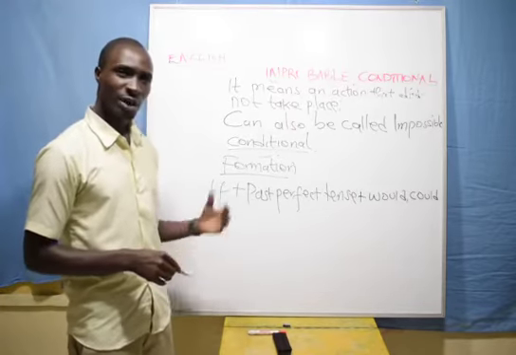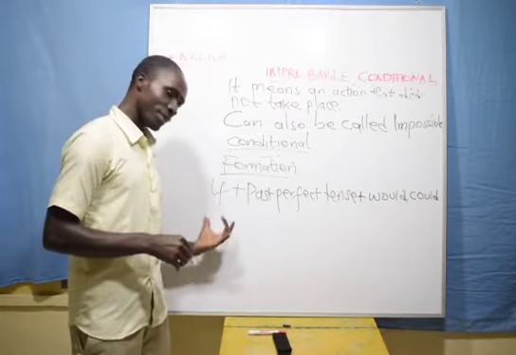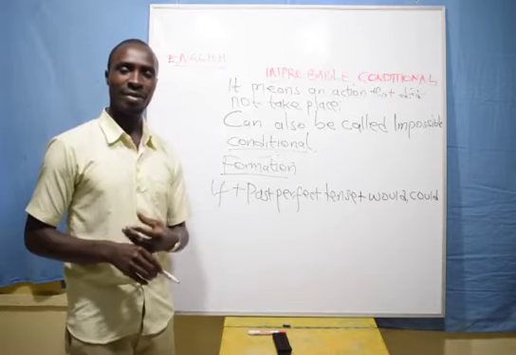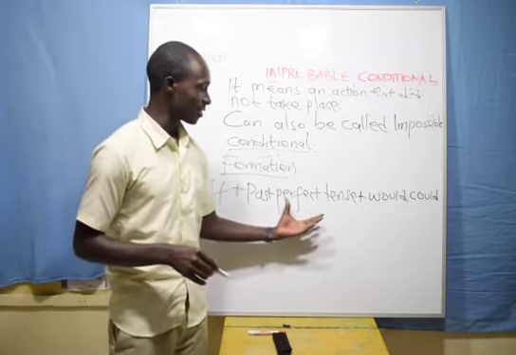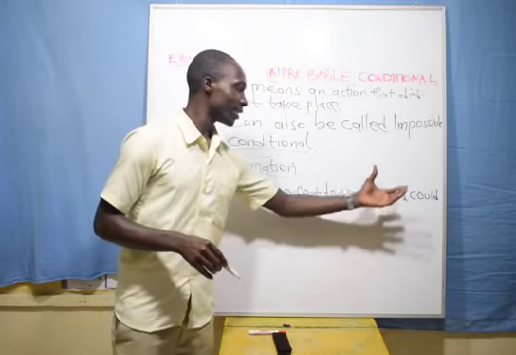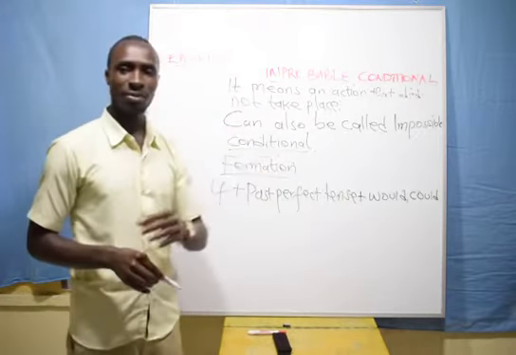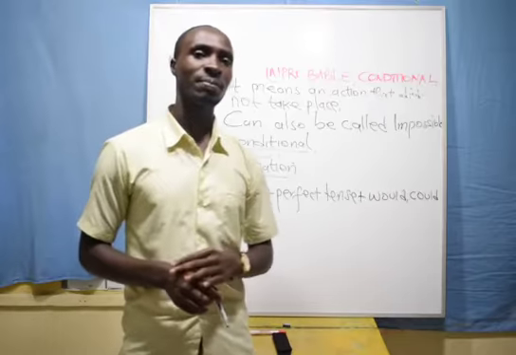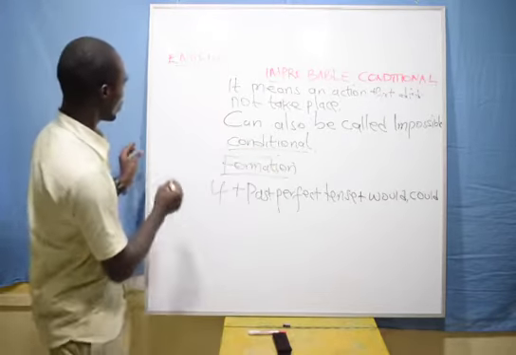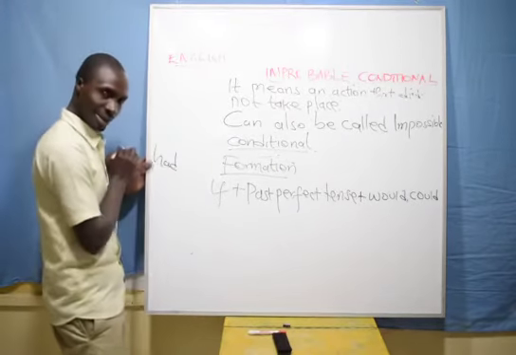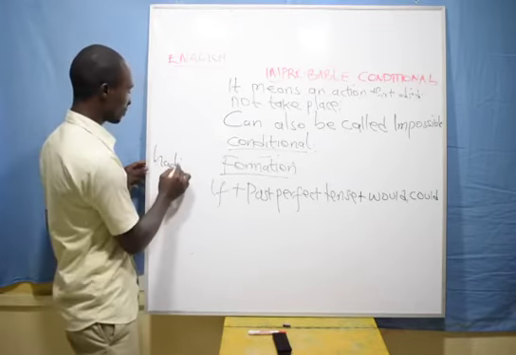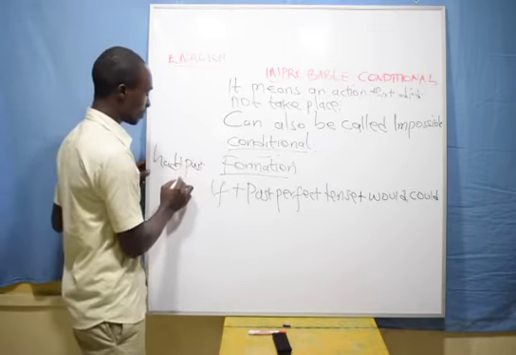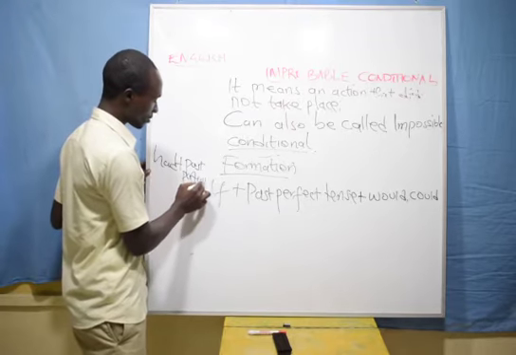Again, the word if will appear. The word if, which I described as a conditional word. Past perfect tense, would, could. Then past perfect tense is very important. It is the formation of using the verb had, the past tense of have, plus the past participle of the verb that you are trying to refer to.